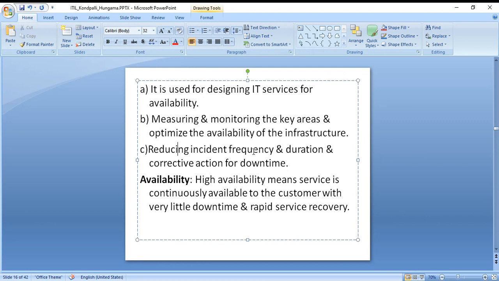So we need to always be proactive. If you know that the bulb is blinking, you go and change it. In that case, you won't have much downtime. So here it says the same thing: reducing incident frequency and duration and corrective actions. Going forward, you won't have that bulb blinking problem. So high availability means the service is continuously available to the customer with very little downtime and rapid service recovery.